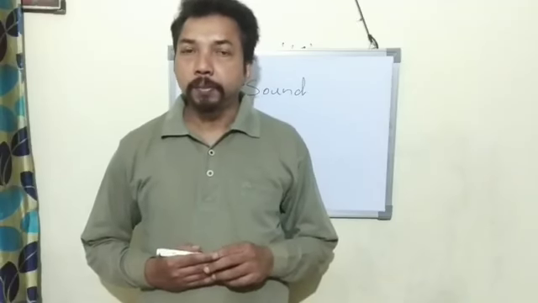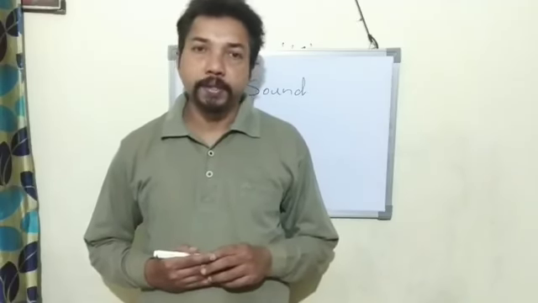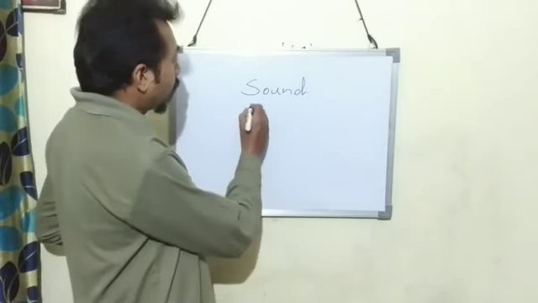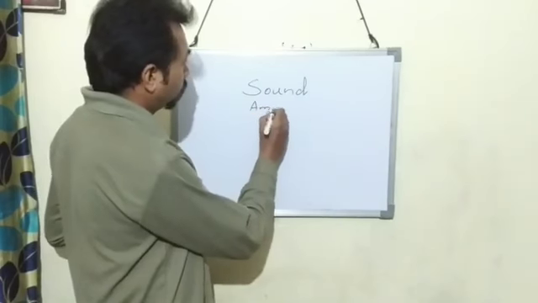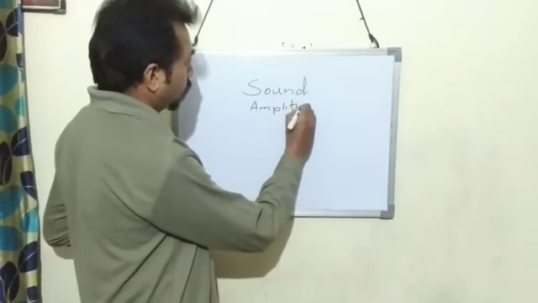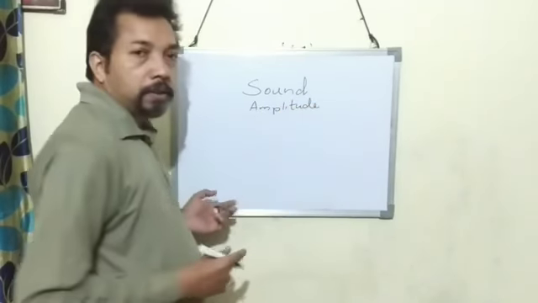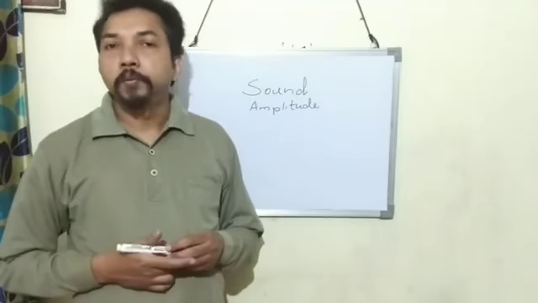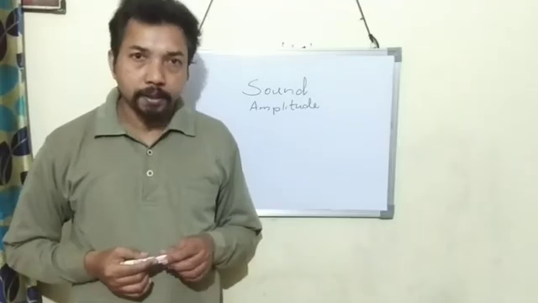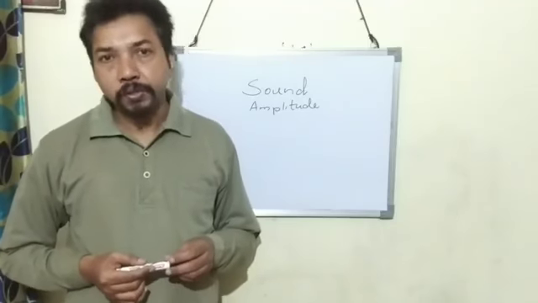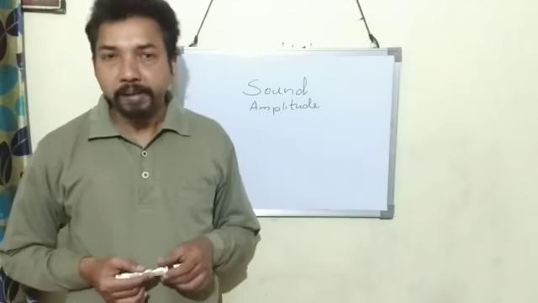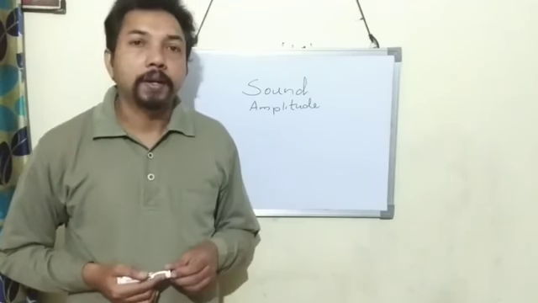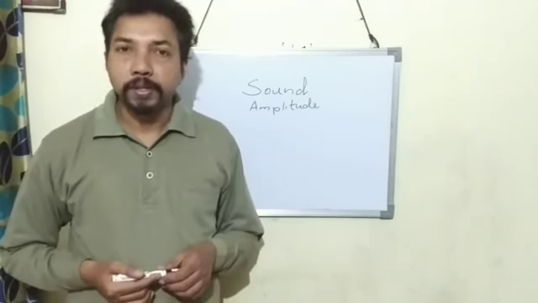Now we see some of the terms related to a wave. The first one is amplitude. The maximum displacement of a vibrating particle from its mean position is called amplitude. The SI unit of amplitude is meter and a smaller unit is centimeter.